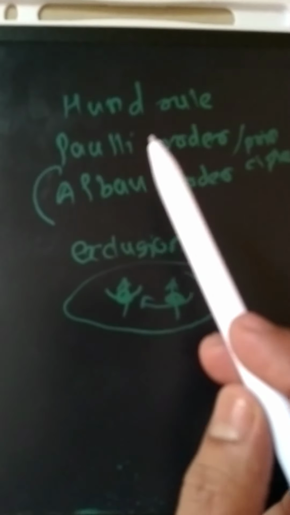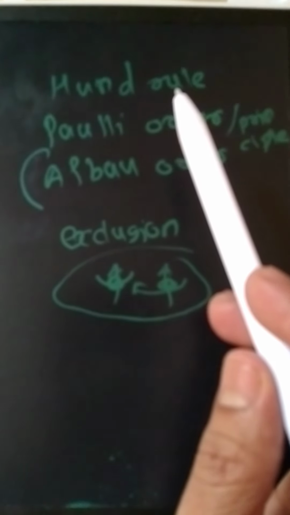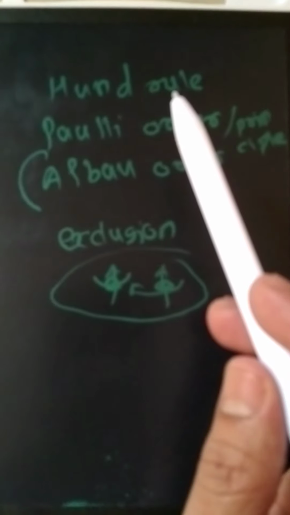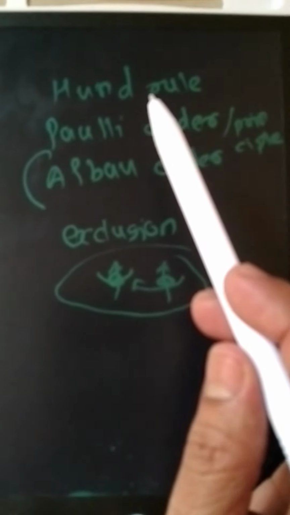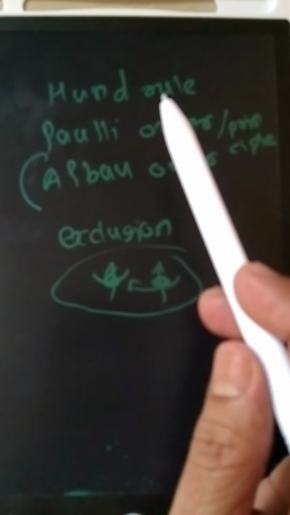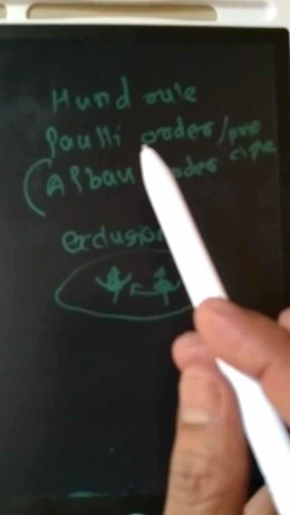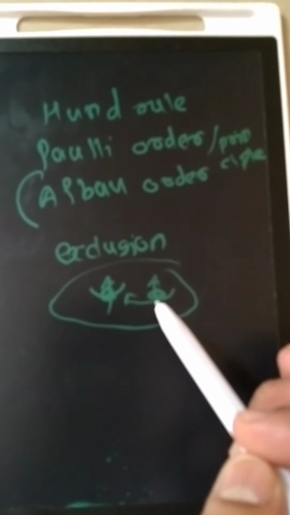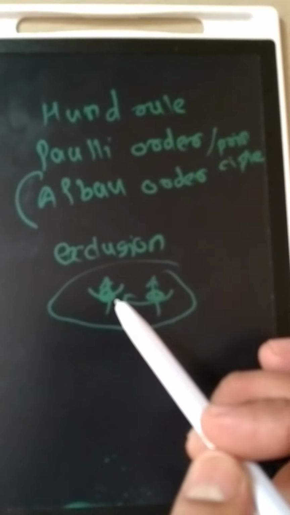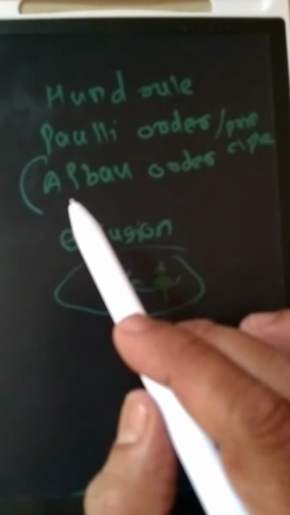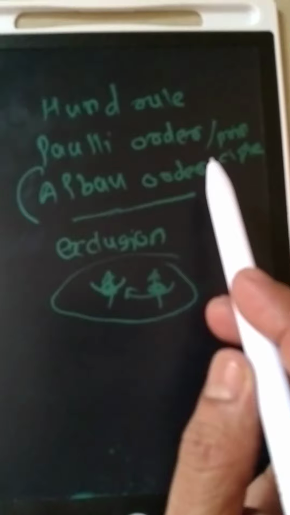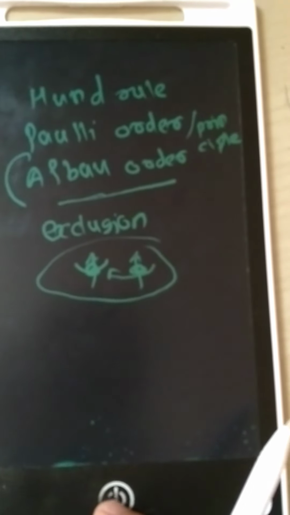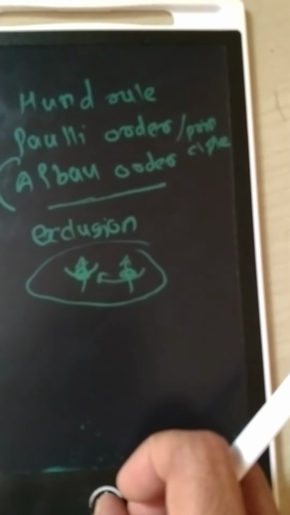Hund's rule explains electron filling according to first sharing, then pairing. It means that electrons are first to be shared among the orbitals, then they are paired. Pauli's exclusion gives the rule about the spins of electrons: the spins should not be the same for two electrons in an orbital. Aufbau's order explains that electrons are filled from lowest energy to highest energy. According to that, the electron configuration arises, the sequence of orbitals arises, and the capacities of electrons are filled.